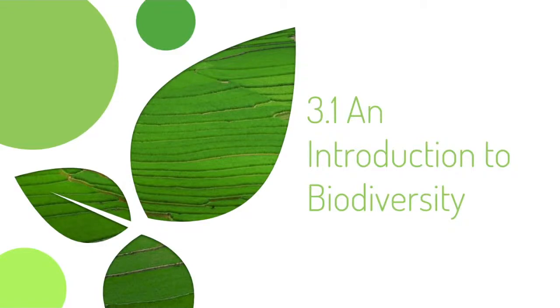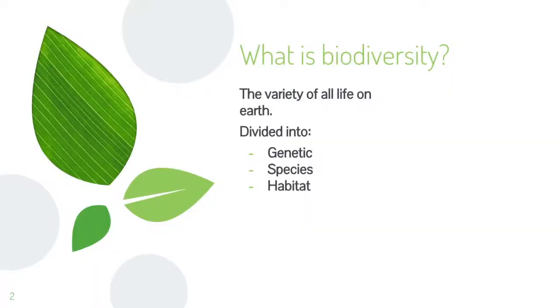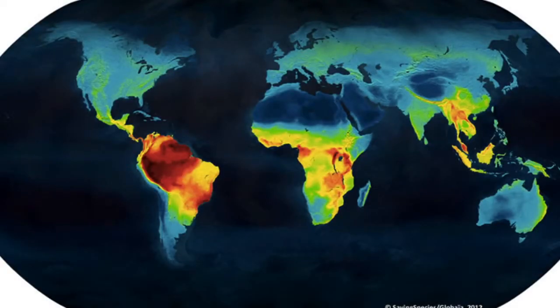So today I'm going to explain chapter 3.1, an introduction to biodiversity. First of all, what is biodiversity? Biodiversity can be defined as the variety of all life on Earth, and it can be divided either into genetic, species, or habitat diversity. It's important to consider that it isn't constant as it changes over space and time, and that the highest biodiversity is found around the equator, as